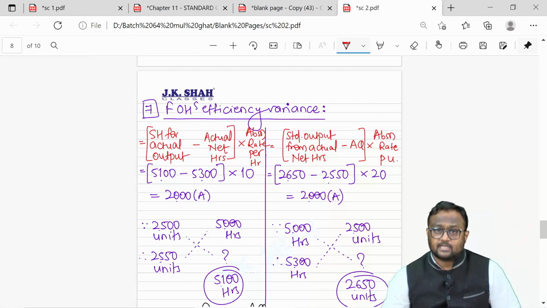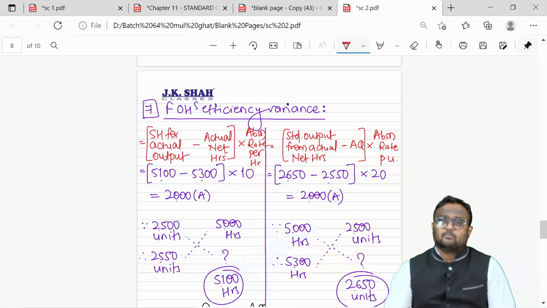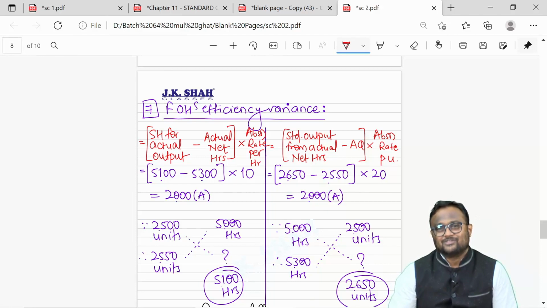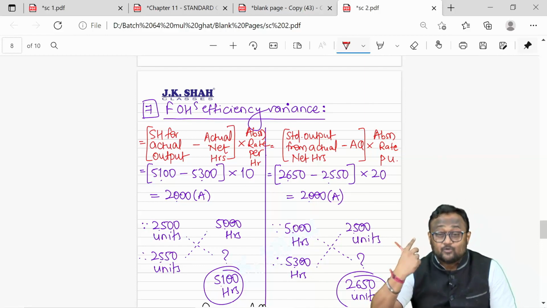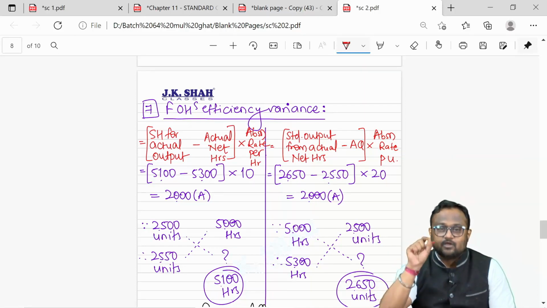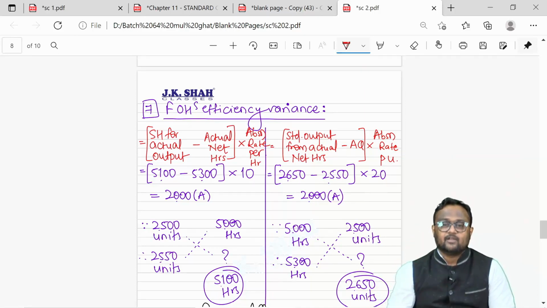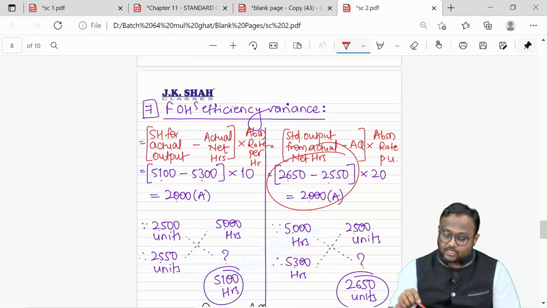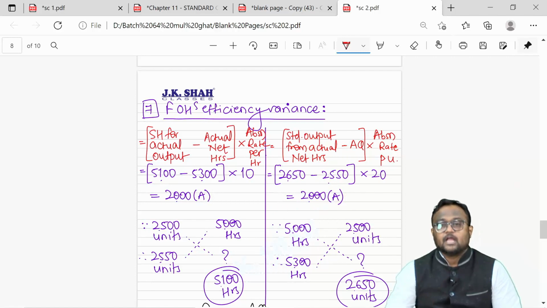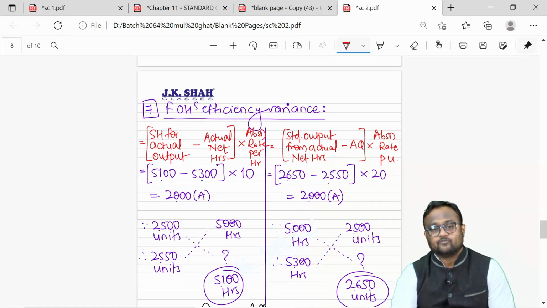My time indicates that I should have produced 2,650, but I have actually produced only 2,550. 100 units I couldn't produce. Just imagine if I would have worked efficiently and utilized the time properly, I could have produced 100 units more, and those 100 units would have given me 2,000. So by not producing 100 units, I lost an opportunity of recovering 2,000 from the market.